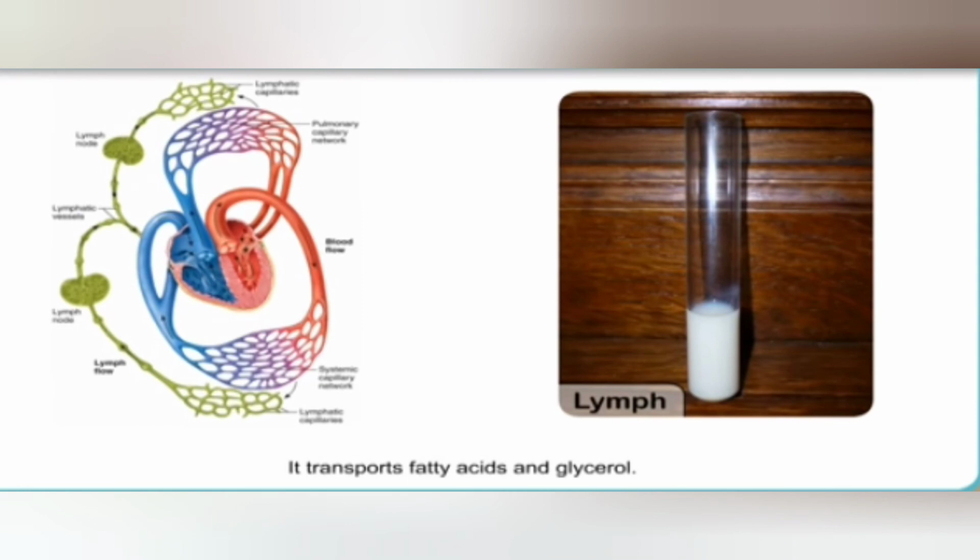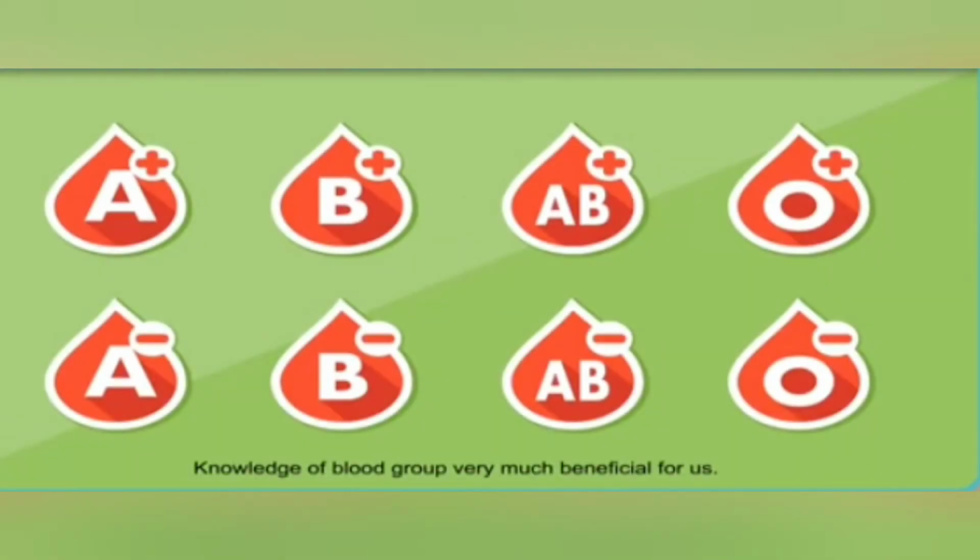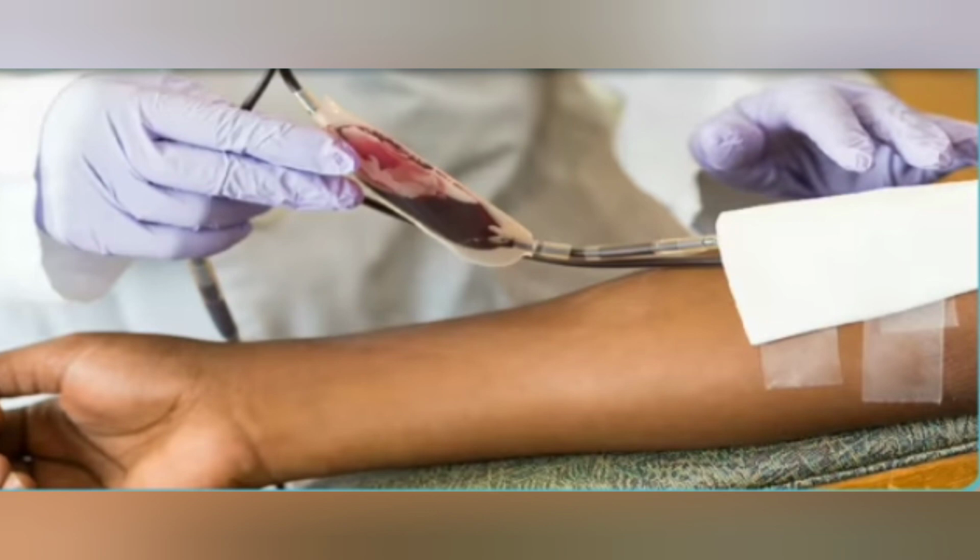Blood contains WBCs which protect the body from diseases. Blood carries hormones from the endocrine glands to different organs of the body. And blood carries the waste product urea from the liver to the kidneys for excretion in the form of urine.